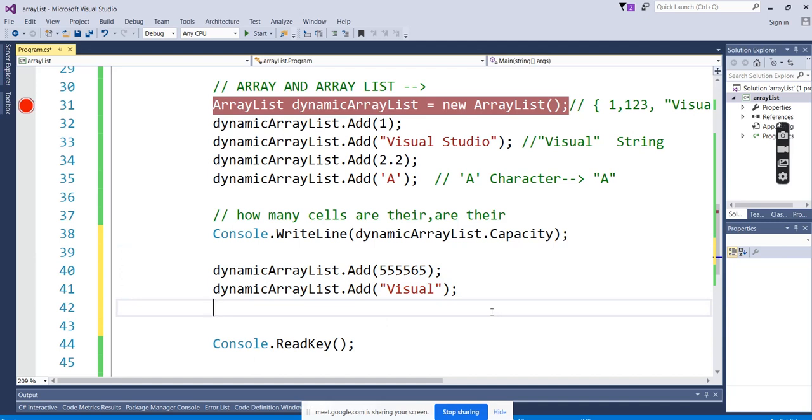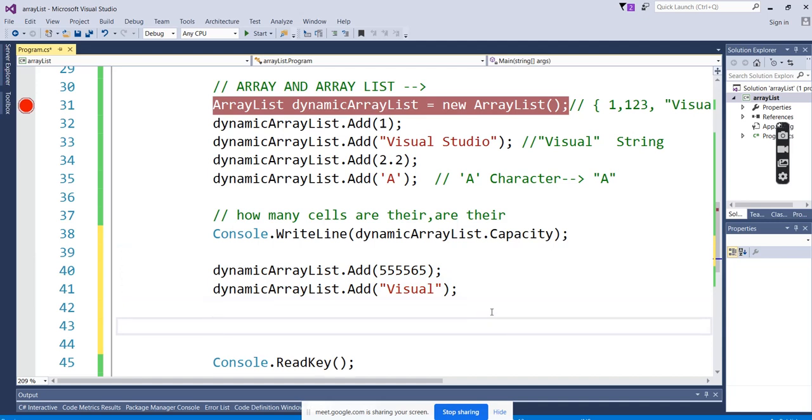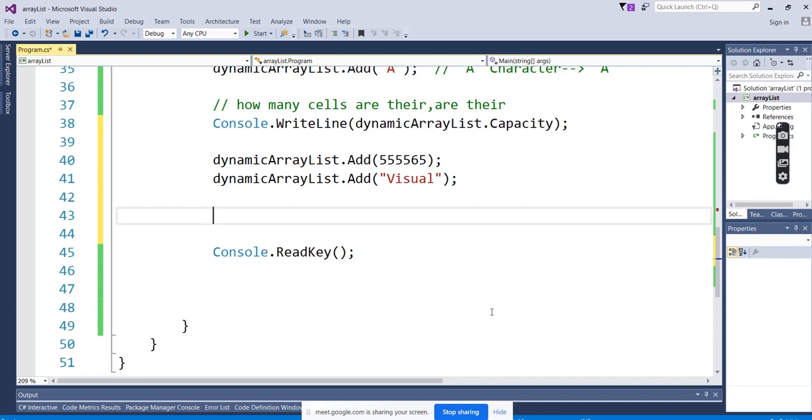Whether it has the capacity of taking the dynamic values. We already said that it is dynamic, you can keep on entering different values. But internally, how will it operate? What is the process of allocating new values, new spaces? So internally, what will happen? Internally, the first time, it will allocate only four items. Meaning 4 values we can save in the array list.